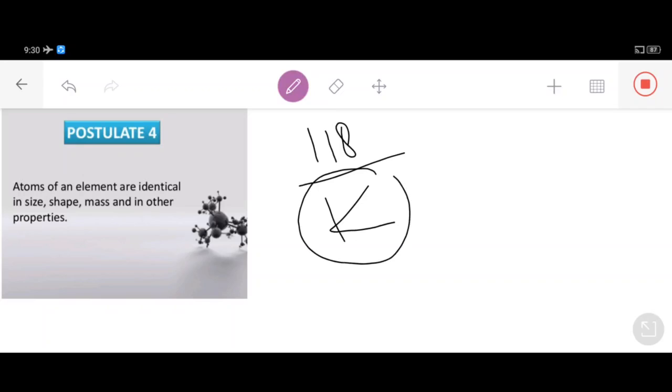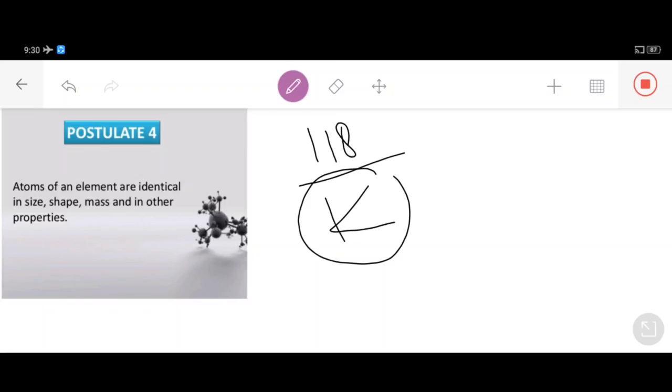Firstly, you must remember what an element actually is. I have given almost 5 lectures on the element. Let me recapitulate. An element is a substance made up of a single type of atoms, or only one kind of atoms. So potassium is wholly or solely made up of a single type of atom, that is, the atoms of potassium.